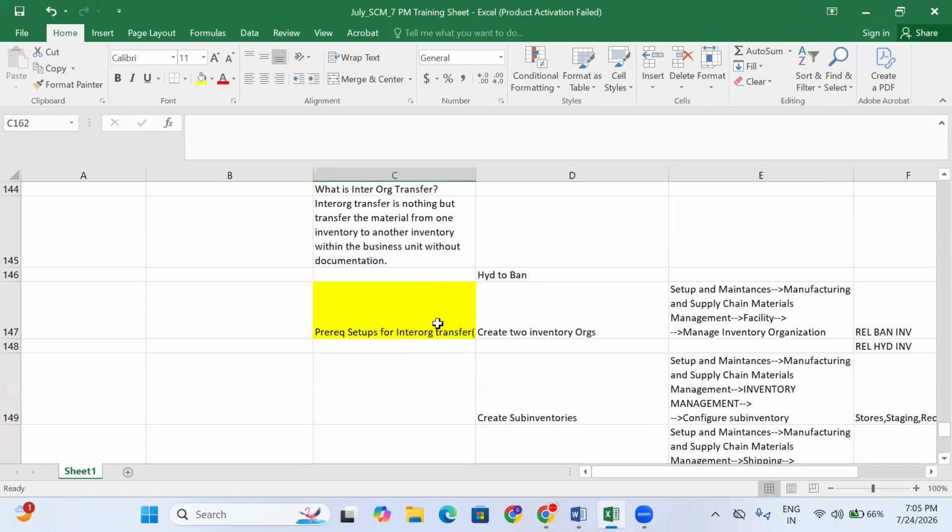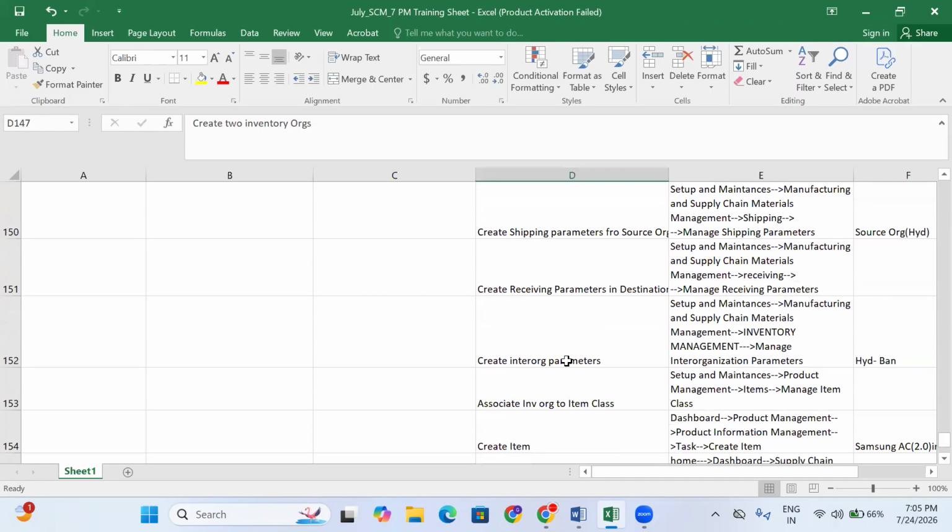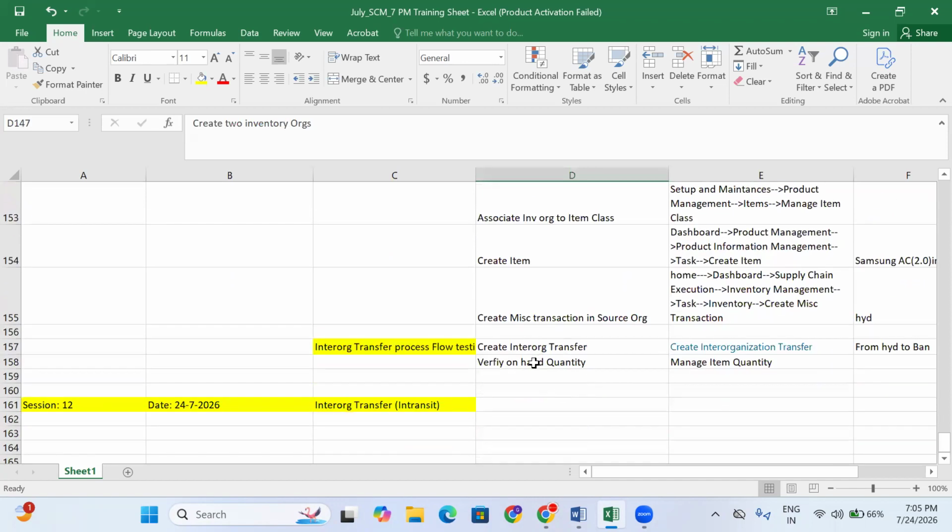Here you are preferring direct. Direct means the material is automatically reflected in the destination organization. Once the source organization ships the material, it is directly delivered to the destination organization.